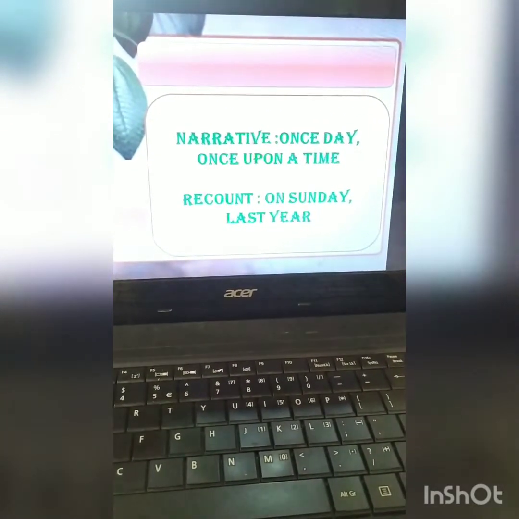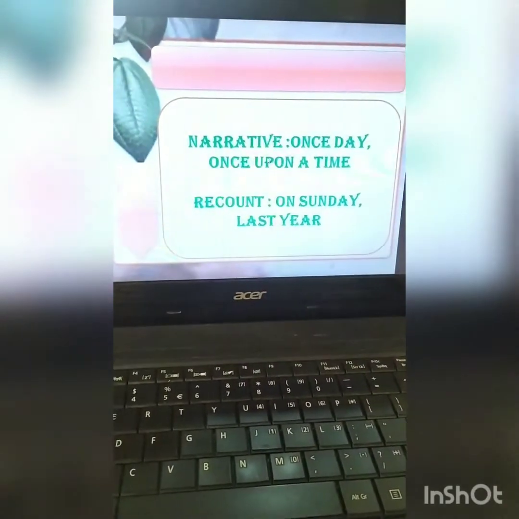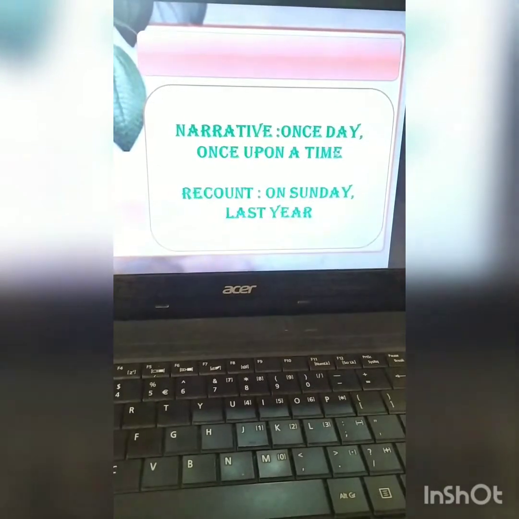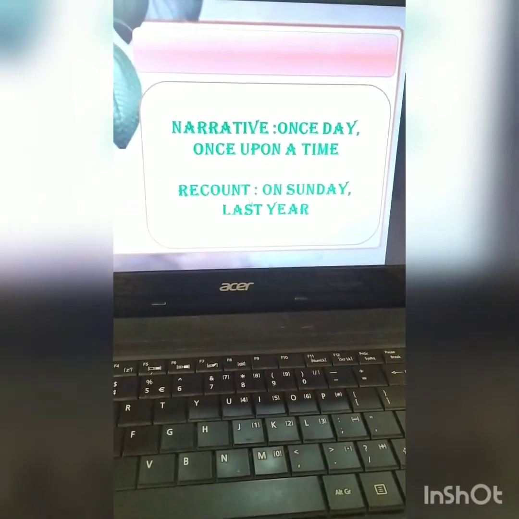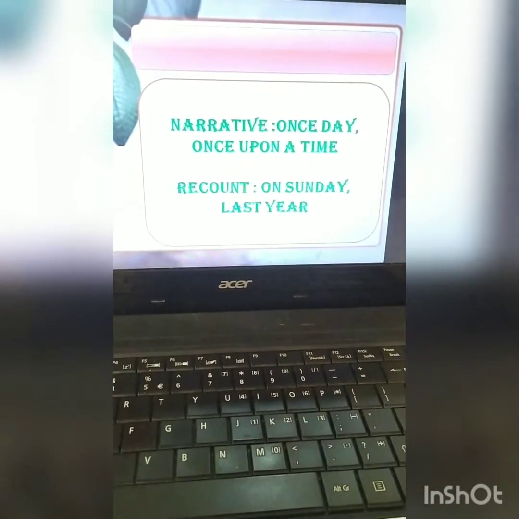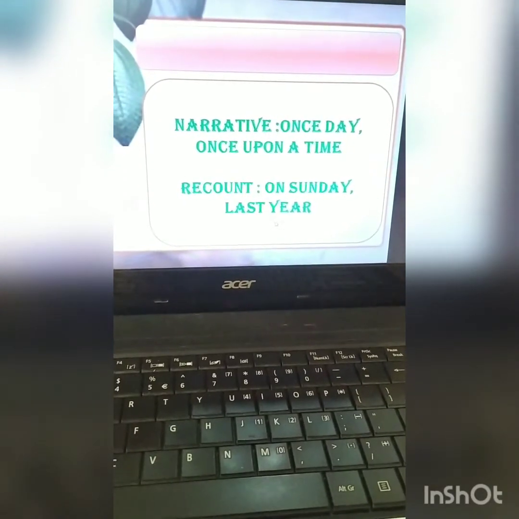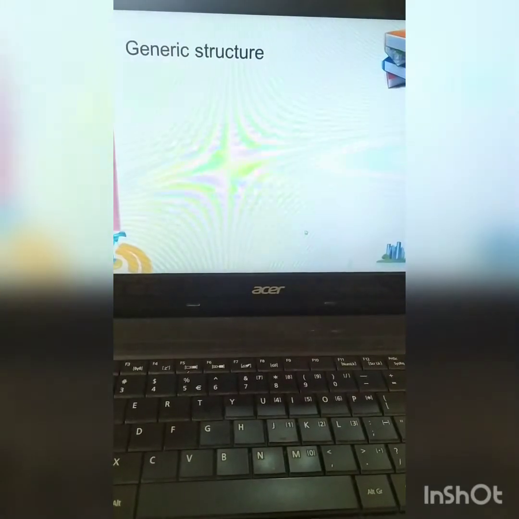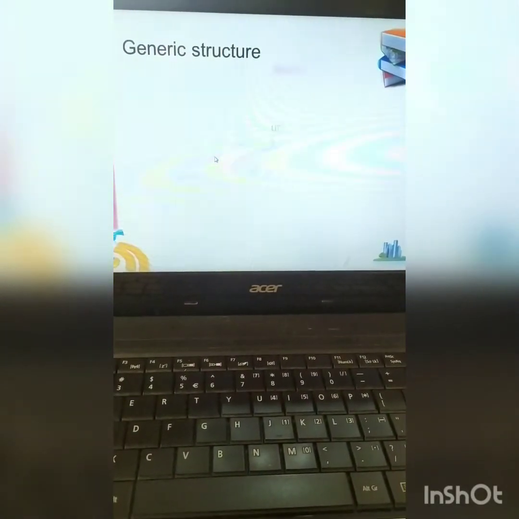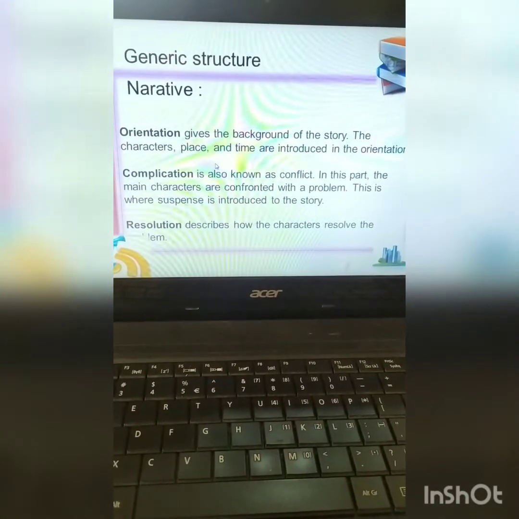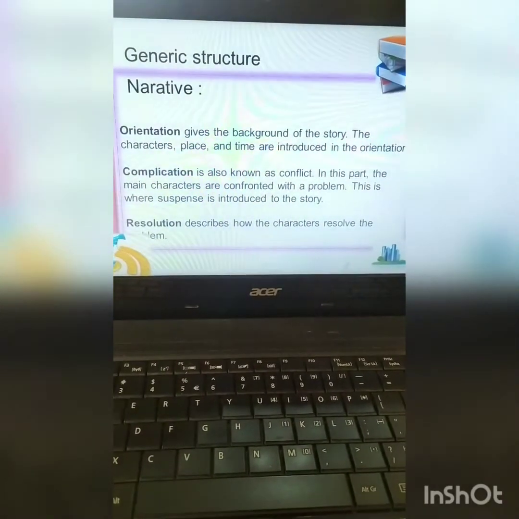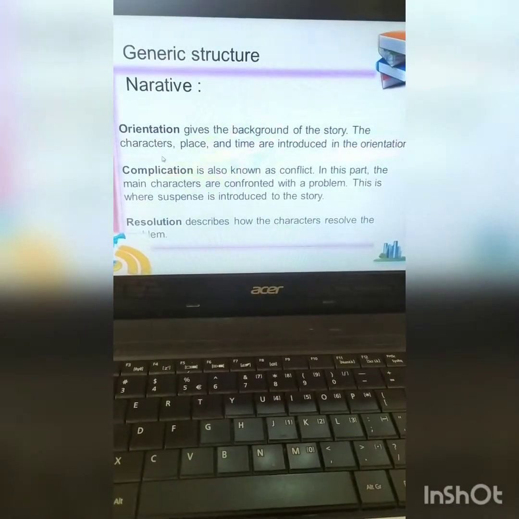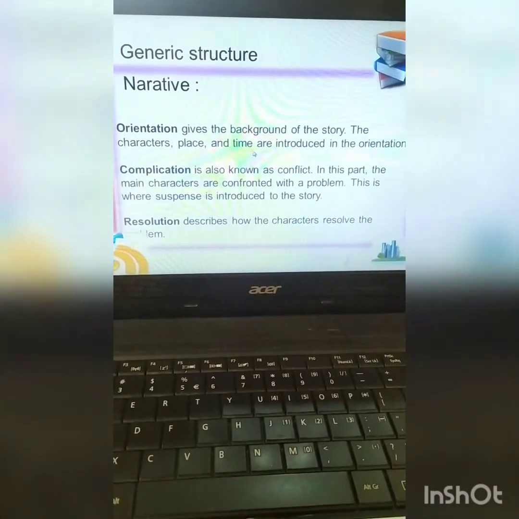The time of narrative is unspecific time. So narrative always uses one day, once upon a time, long time ago, etc. While in recount text, the time is already specific, like on Sunday, last year, etc. The next one is generic structure, like I told you before. So this is about orientation. Orientation is the introduction of the story, such as characters, place, time, etc.